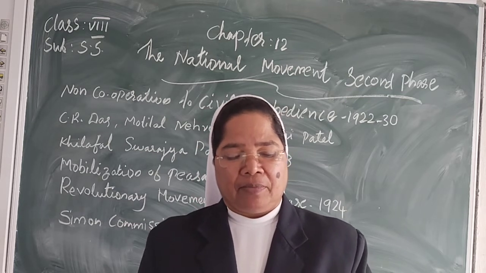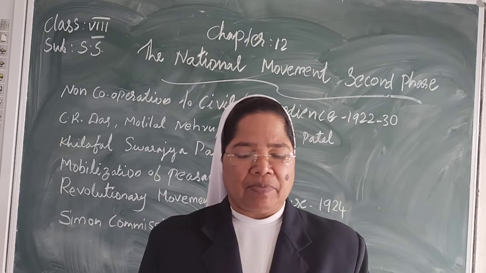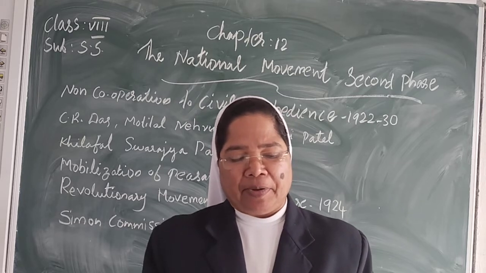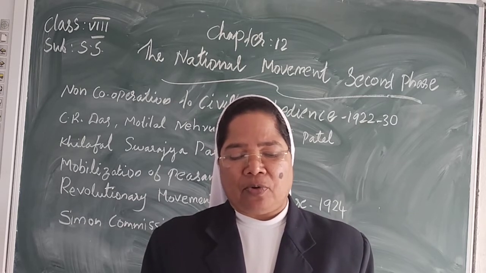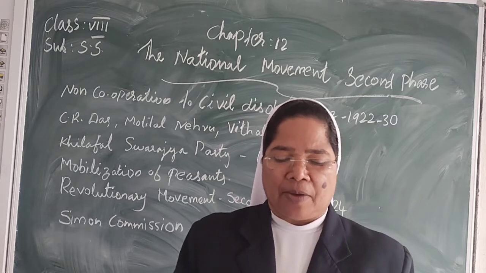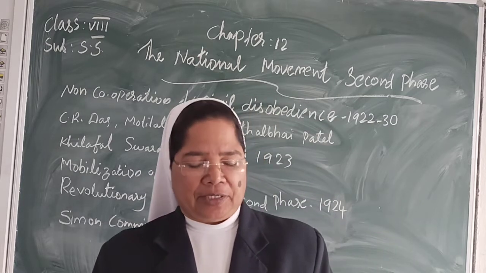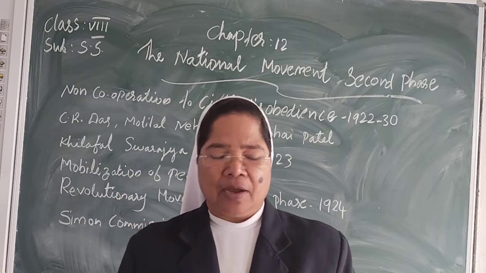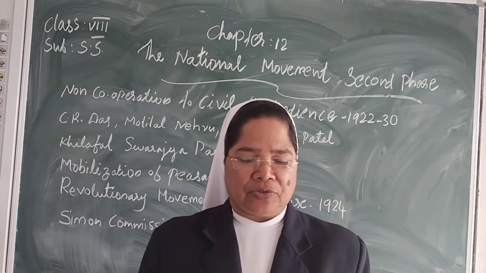By opposing every British move, they made it extremely difficult for the British to get their policies and proposals approved in the legislature. These are the Purna Swaraj resolutions.